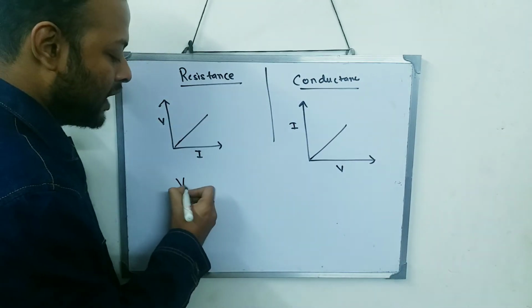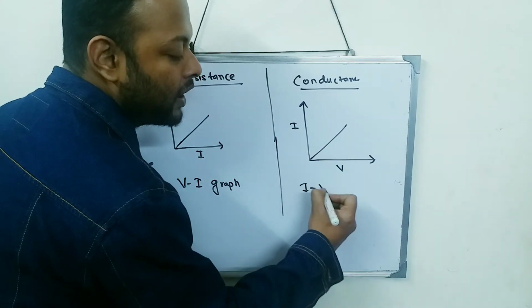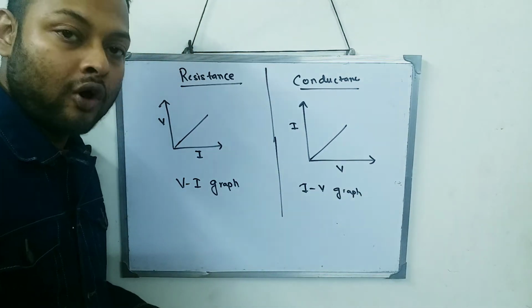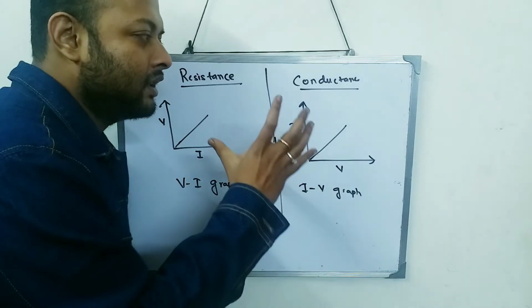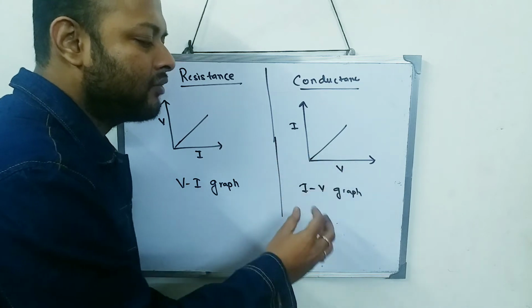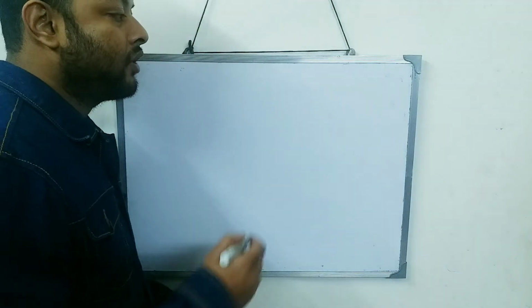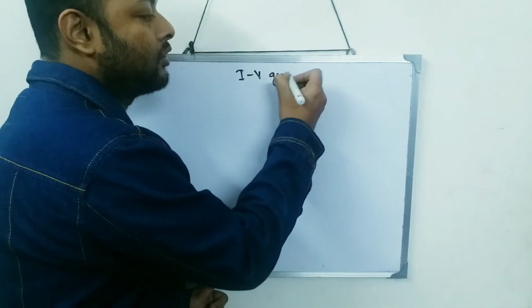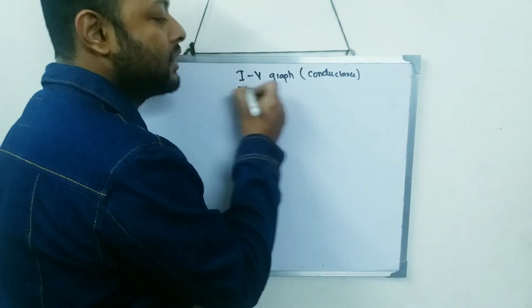For resistance, we have a VI graph, and for conductance, we have an IV graph. And remember, the VI graph and the IV graph are not the same or similar to each other. So let's understand this IV graph in a little more detailed manner. For conductance, we need to draw an IV graph. Let's understand it.